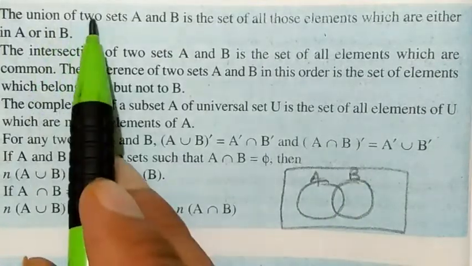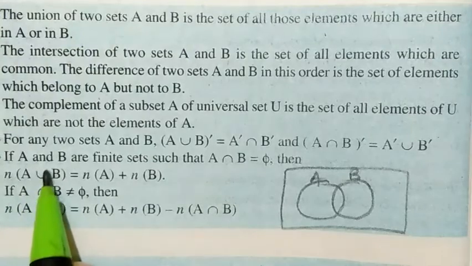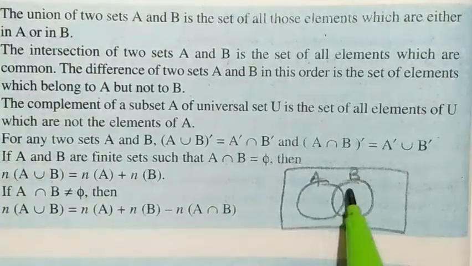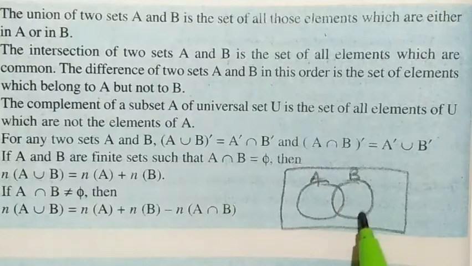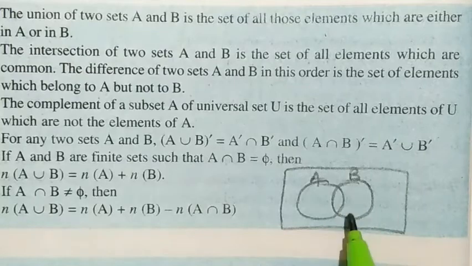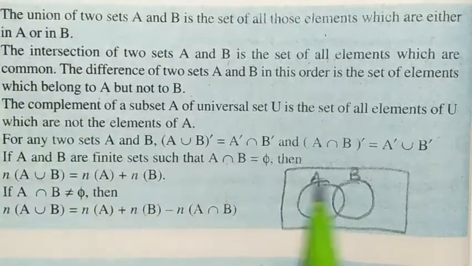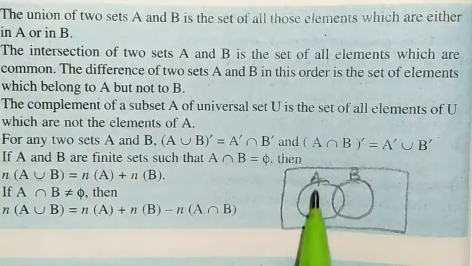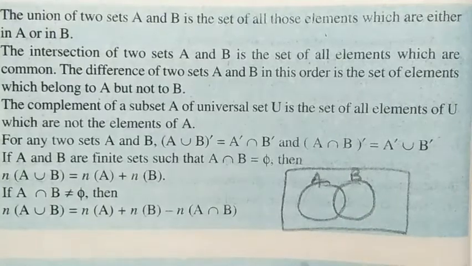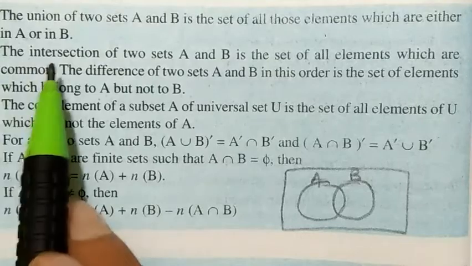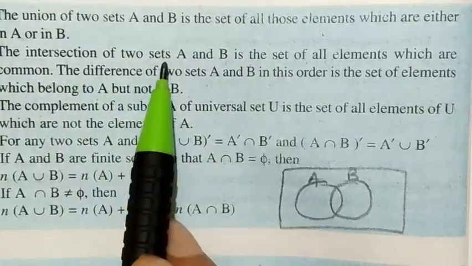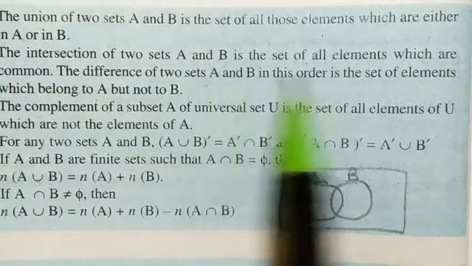So what will be the union set? Union is represented by this U sign, and this union set will be the complete A including the complete B. So this part will be called the union. Either in A or in B means either it is in A or in B, and the common part is there too.